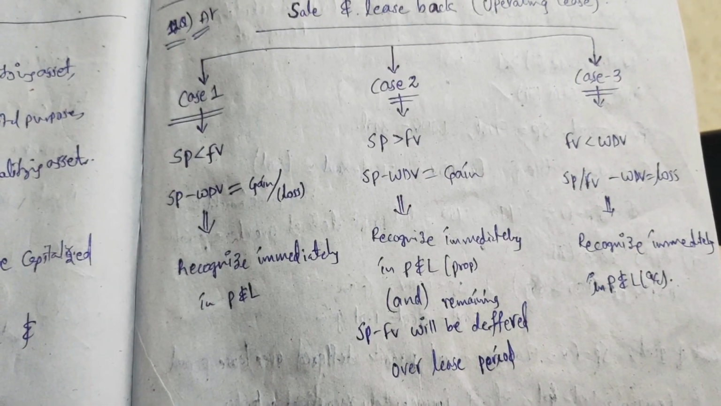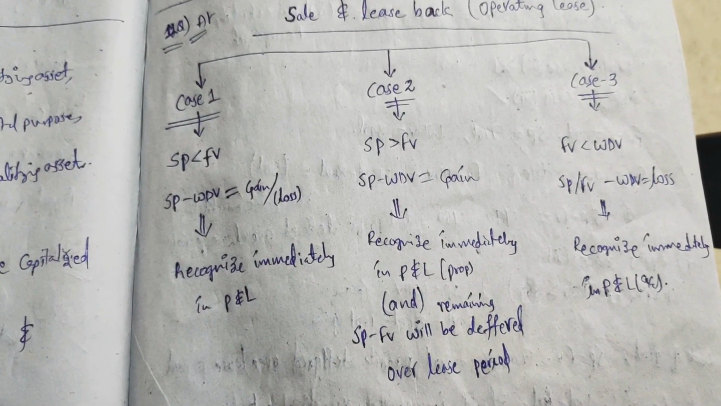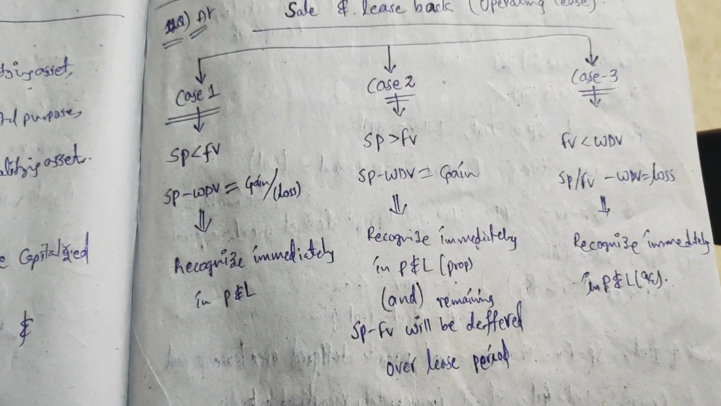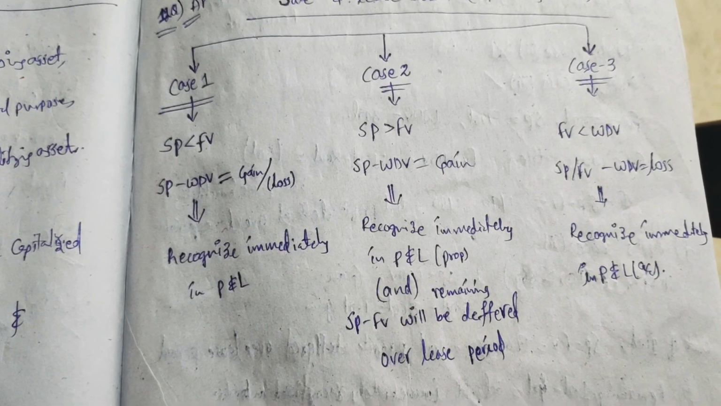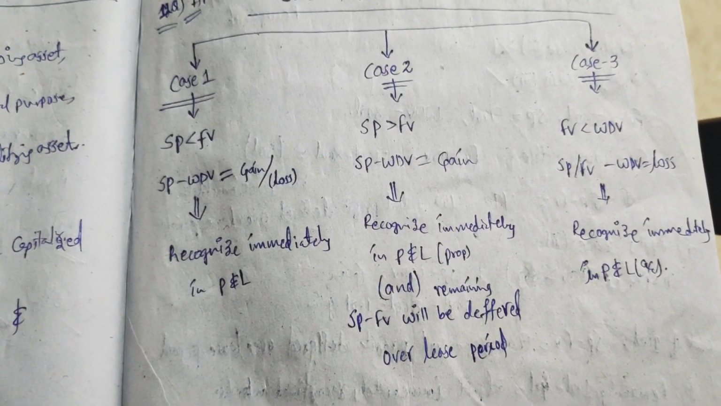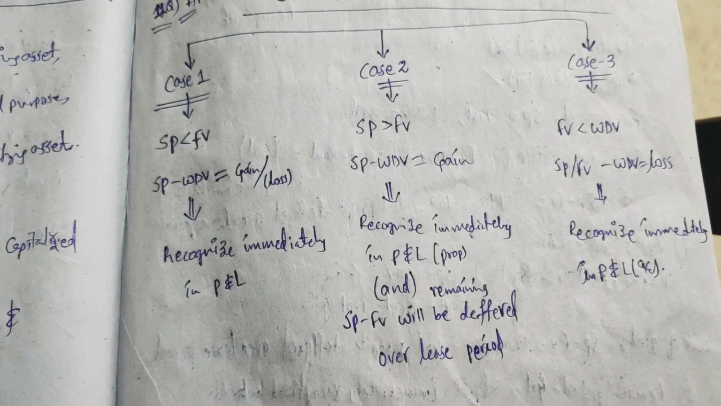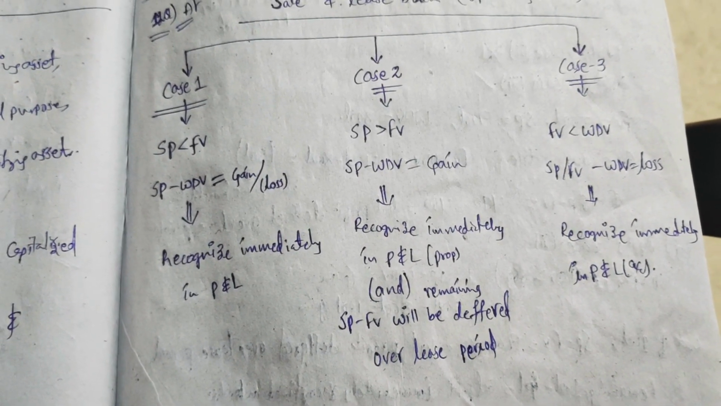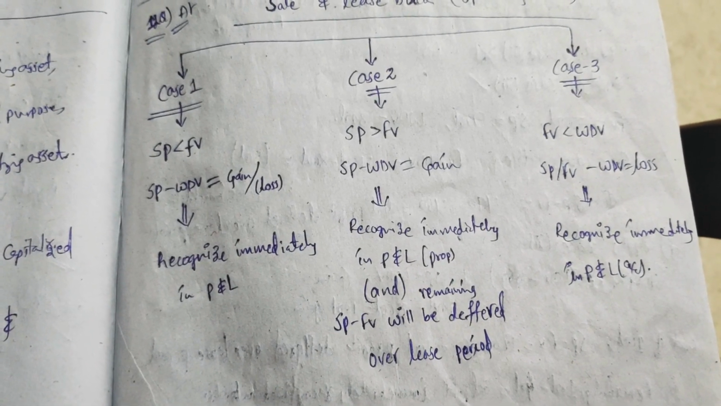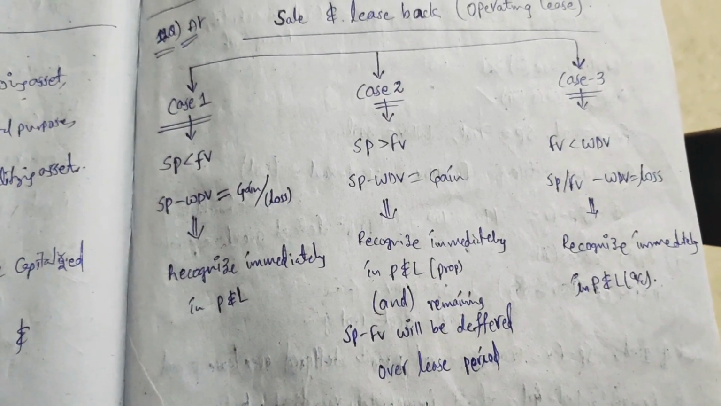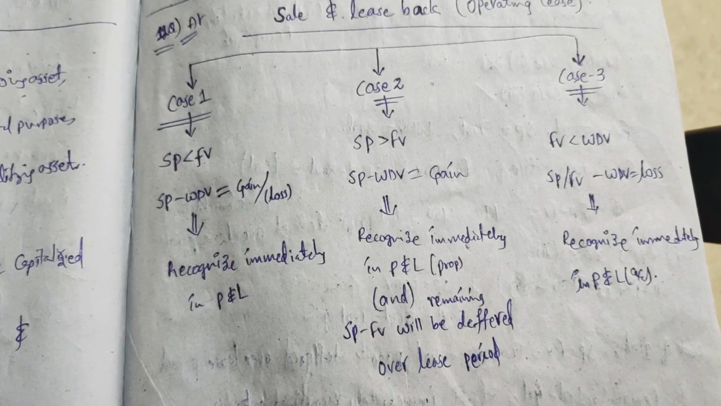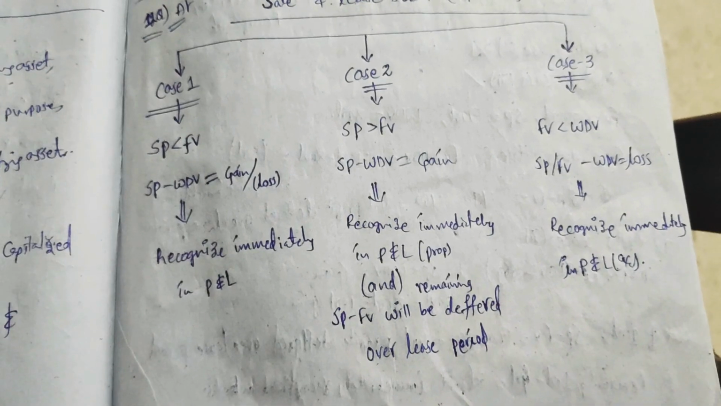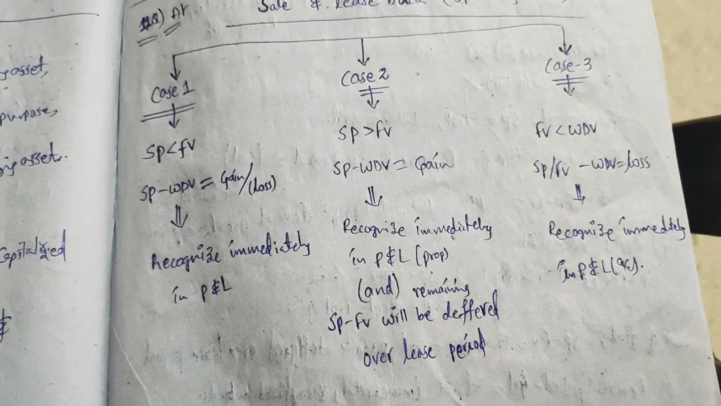This is the table, friends, which you need to remember. Here it is selling price less than fair value, or selling price greater than fair value, or fair value lesser than written down value. That is not the only case, friends. Here we need to understand that both are conditions. For example, in case 1, the selling price is lesser than fair value and selling price minus written down value is gain or loss. We need to consider both conditions, and thereby appropriately recognize in the P&L account or defer over the lease period. That's the thing, appropriate treatment, friends.